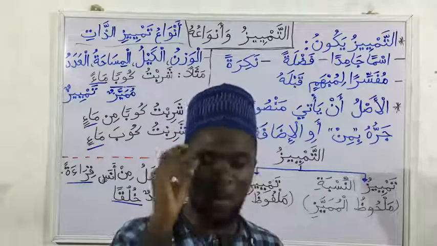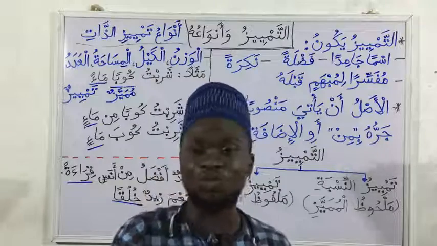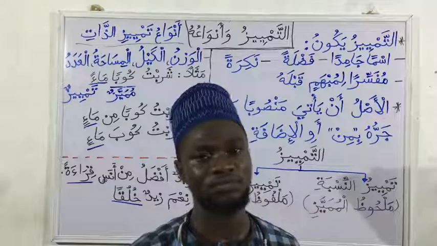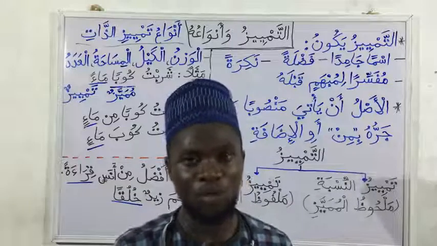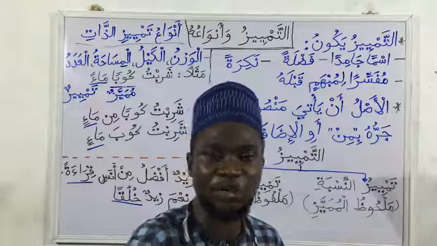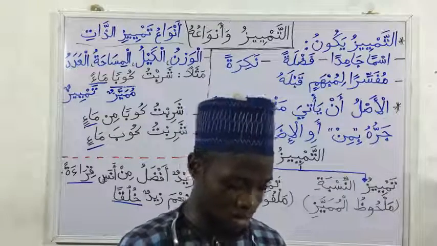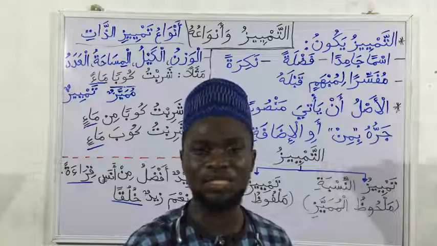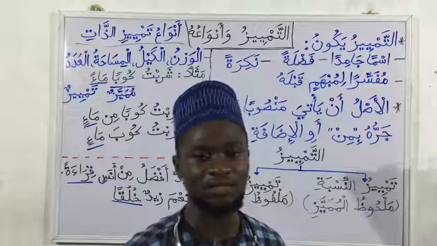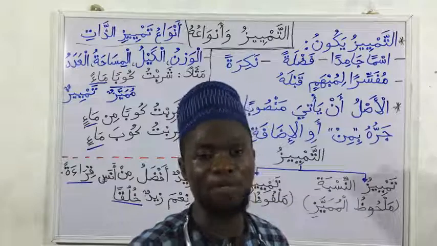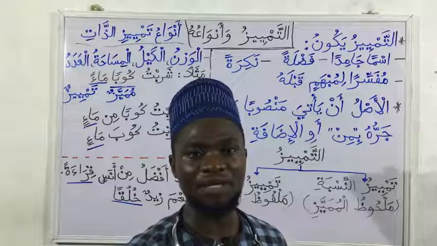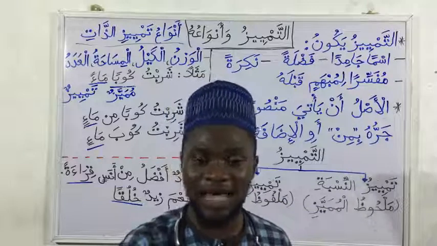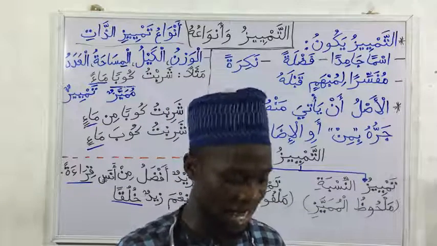So those are the 4 types of what? Mumayyaz malfuz. Waznu, the first one, that is weight, measurement of weight. The closest one to us, kilogram or gram. So all those units that measure weight are waznu. Then we have the second one, which is scale, units that measure capacity of volume. Can be anything. Can be a cup, can be a bowl, can be liter, can be centiliter. So anything that measures capacity, that is kail.